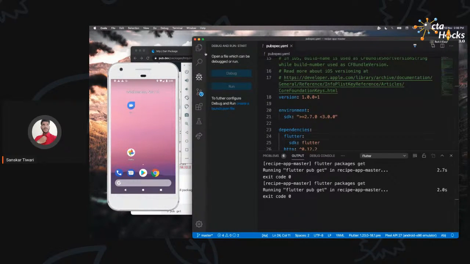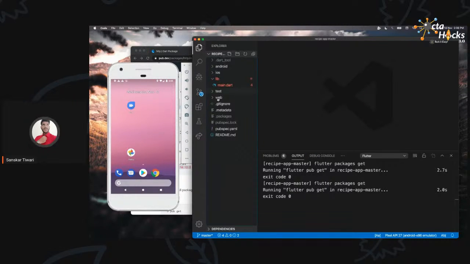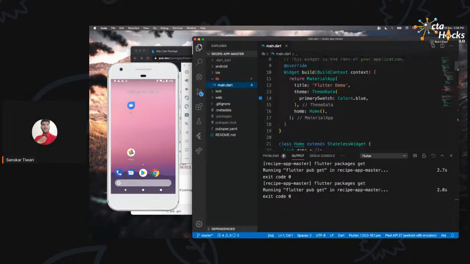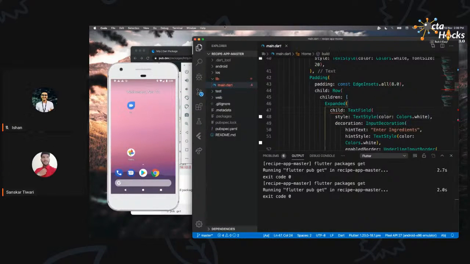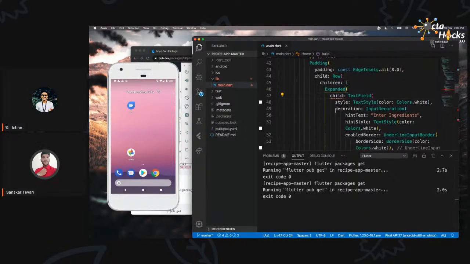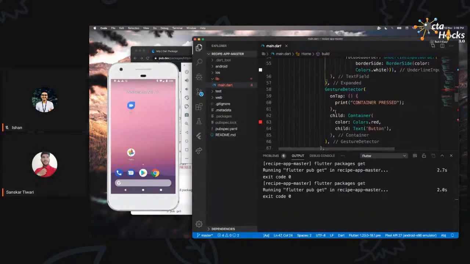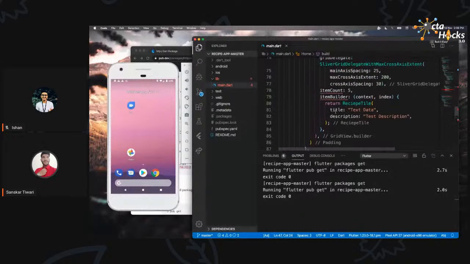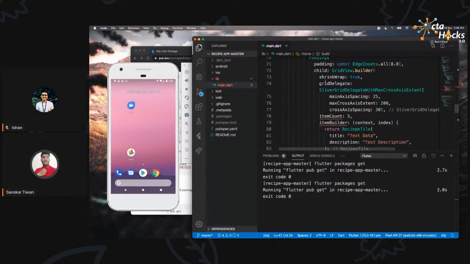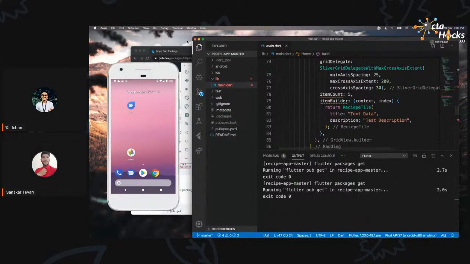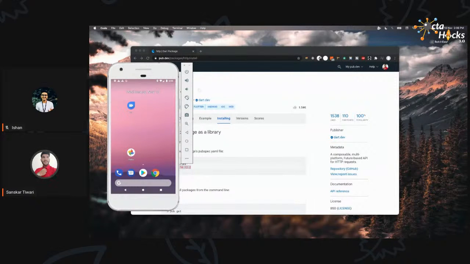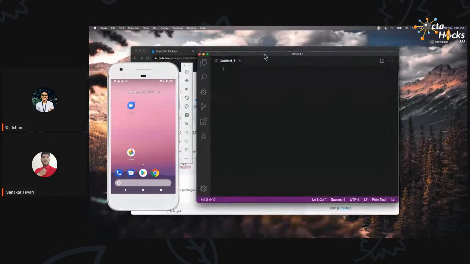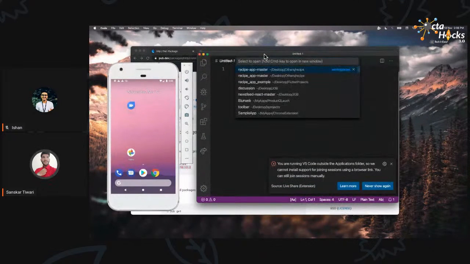Okay, so now to run the application, you just need to open up any of the Dart files. So this is the one. This is something which may happen with you, not for sure, but basically I have updated the whole system. I'm using Mac, so there was a new version available, so I updated that. That may be the reason, but this is not an error. So I'm just going to open it up again, visiting the recent and then opening that up.